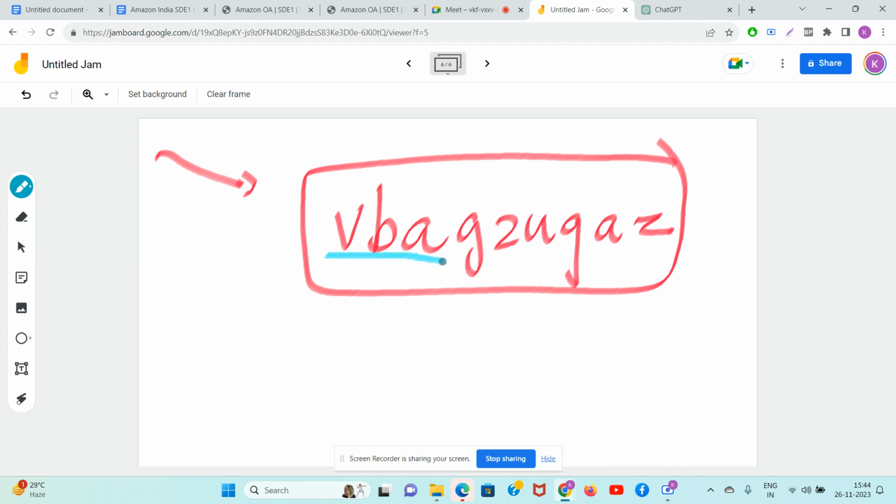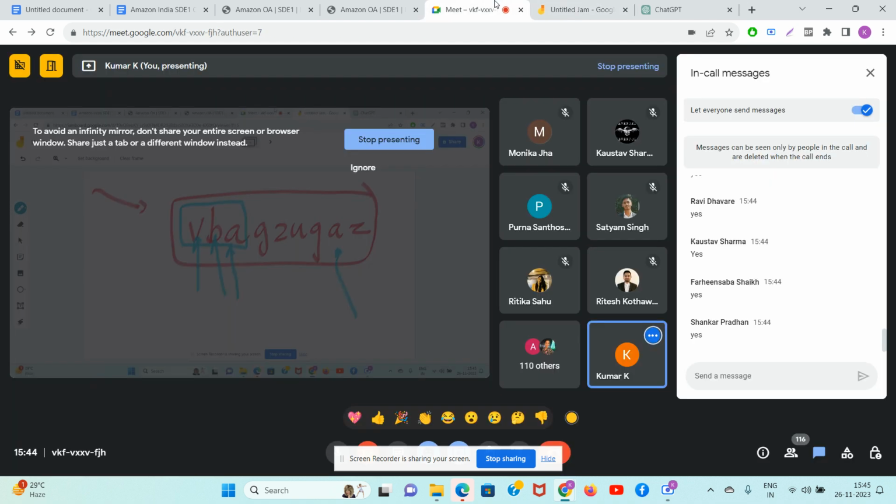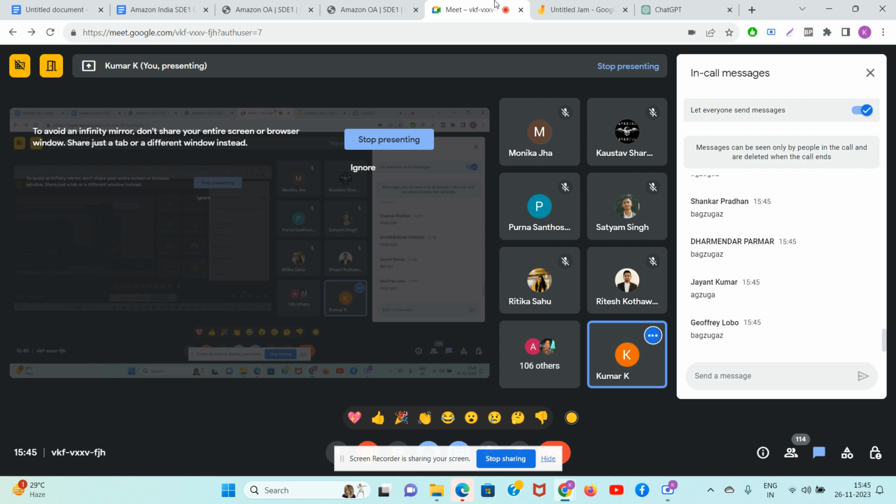Is VBA a correct answer, guys? VBA is not the correct answer. Why? V is coming inside the bracket, no problem. B is also coming inside this bracket only, but A is coming inside the bracket and outside also. So VBA is not correct. Guys, tell me the correct answer.